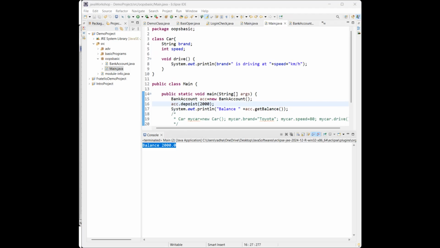Let me give one best example. See here, we have one class, right? When we inherit this particular class, we inherit its properties and all the behavior, like fields and methods, to another class.